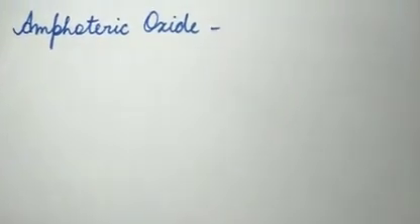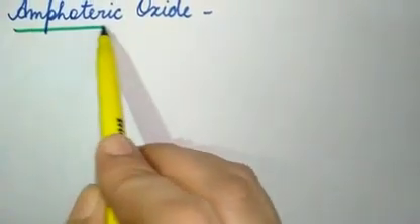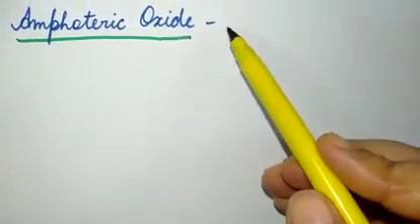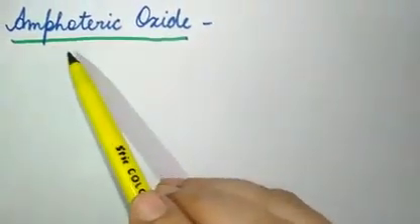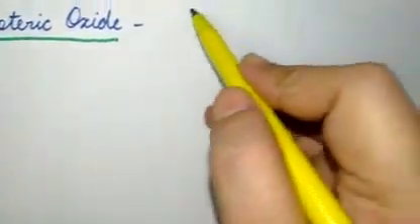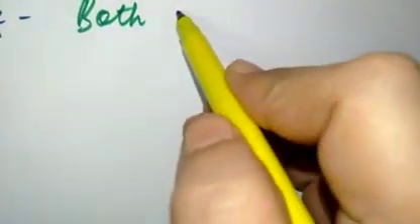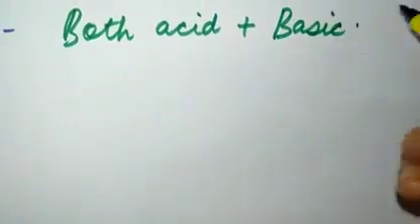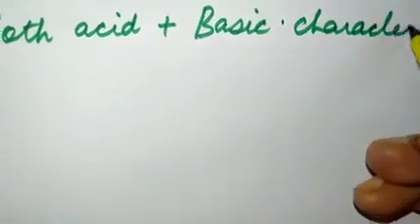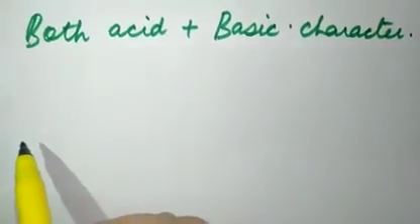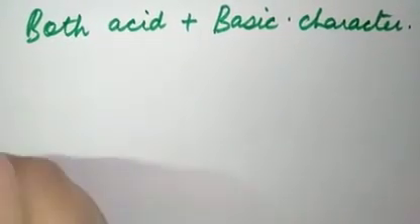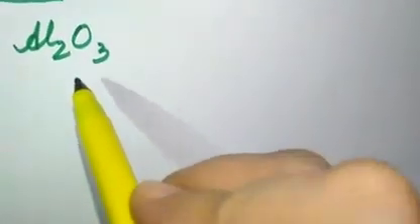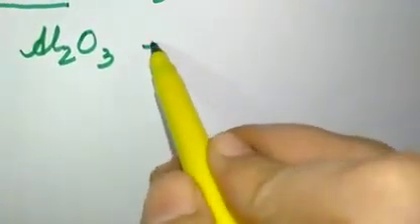Some of the oxides are amphoteric in nature. This is also a very important topic from the point of view of your exams. Amphoteric oxides are those which show both acidic and basic behavior, both acid and basic character. Okay, let us see how. There are two examples of oxides. One is aluminium oxide, Al2O3, and zinc oxide. You will understand it with the help of equations.